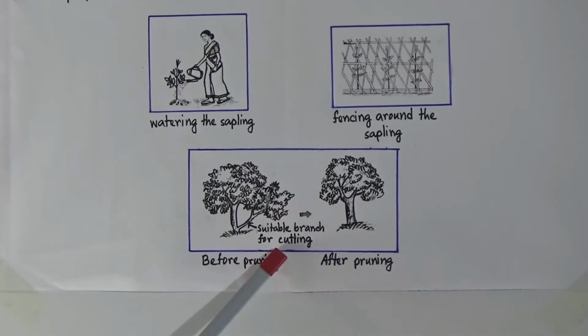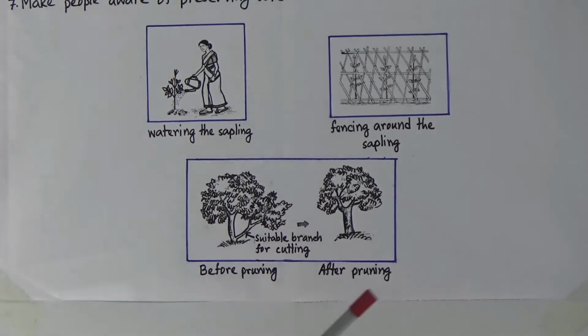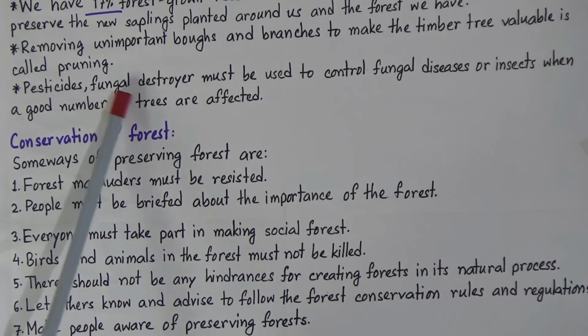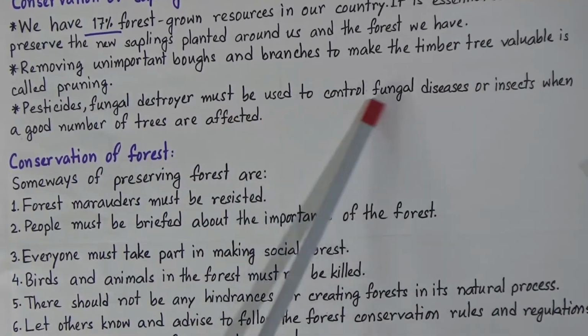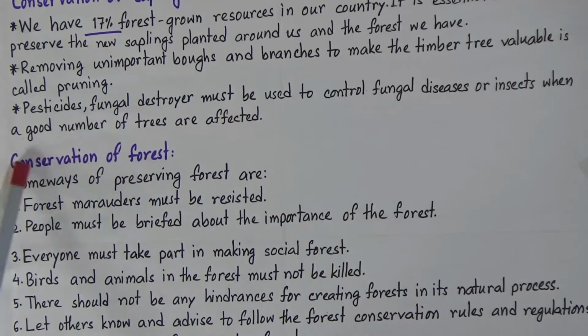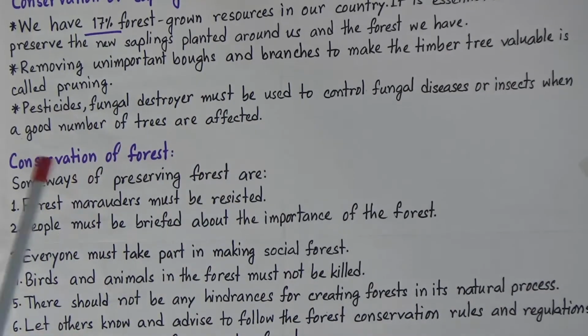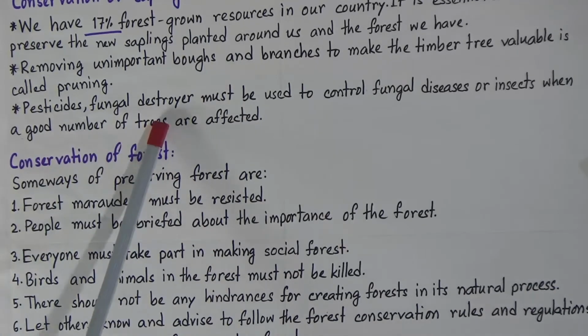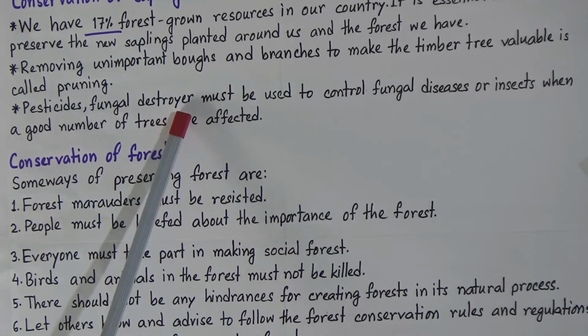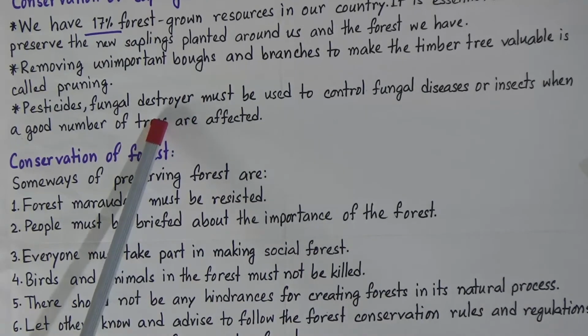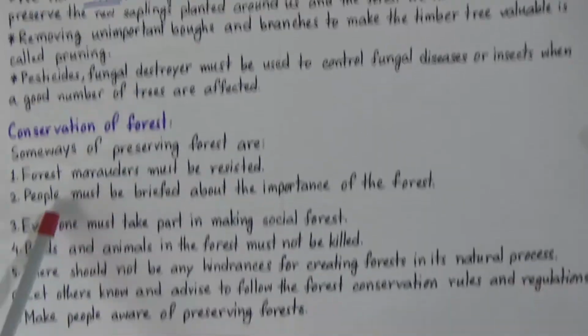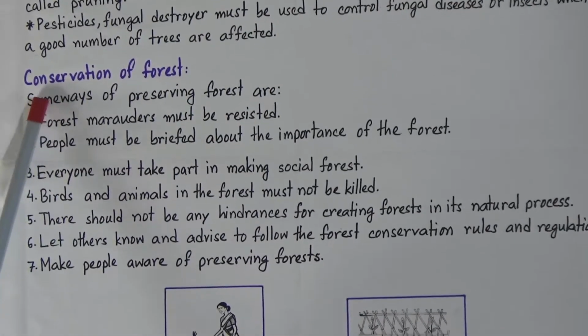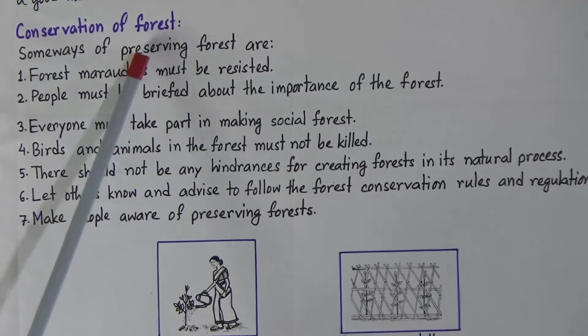Now look, my dear students. And then what will we do? Pesticides, fungal destroyers must be used to control fungal diseases or insects when a good number of trees are affected. So when a good number of trees are affected, what will we do? We will use pesticides or fungal destroyer. But if we can prevent disease naturally, it is better for us. And now look, dear students, there are some ways for conservation of forest. So we will know it.